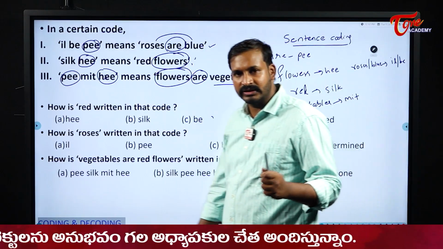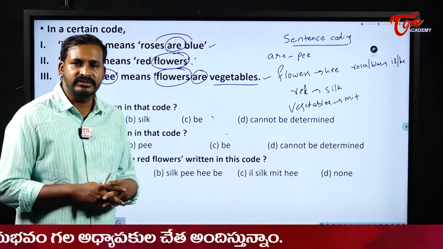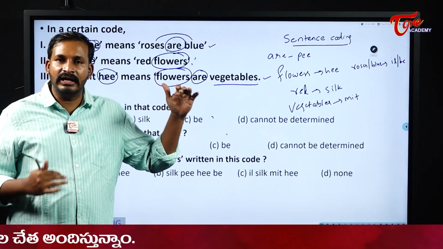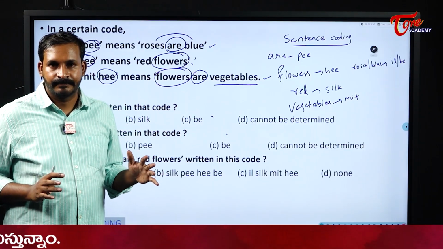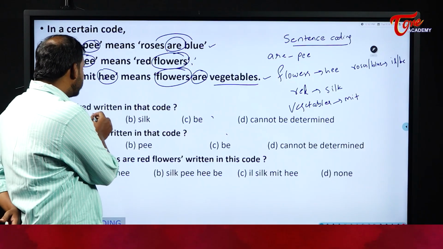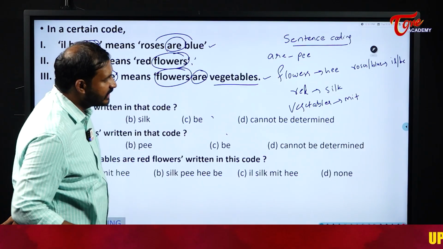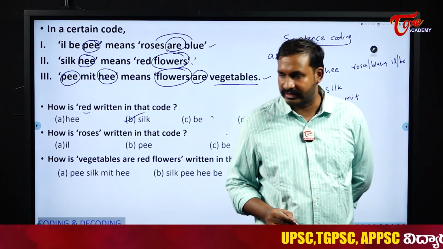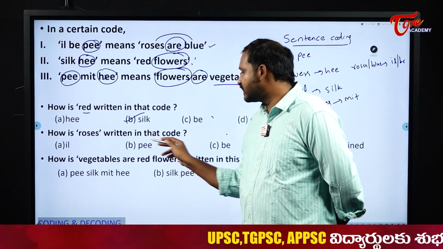We will solve more questions in the following video, students. But in this video, as it is an introduction video, I am trying to show you all the different types of coding and decoding. Okay, right. How is red written in the code? Red is written as what? SILK. So option B. Next, how are roses written in the code?